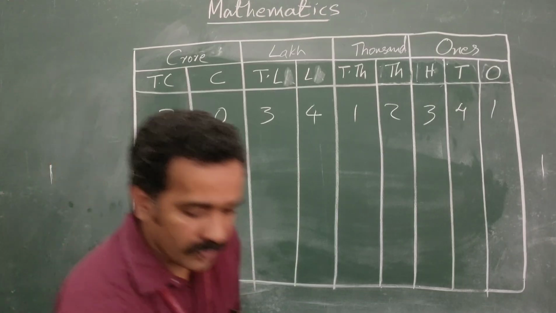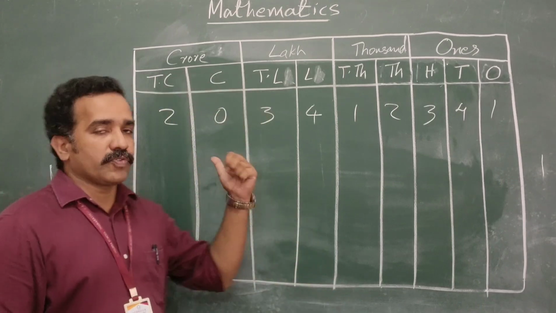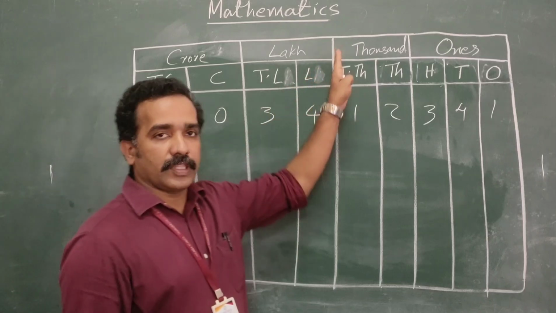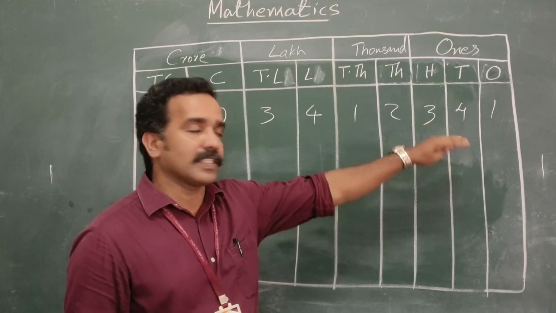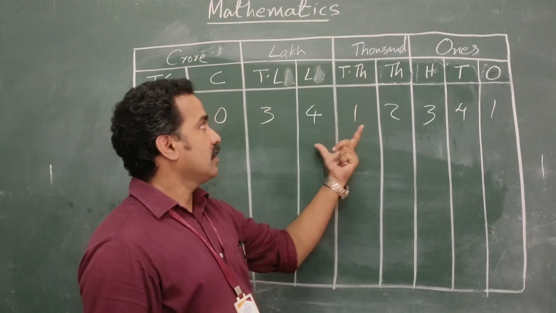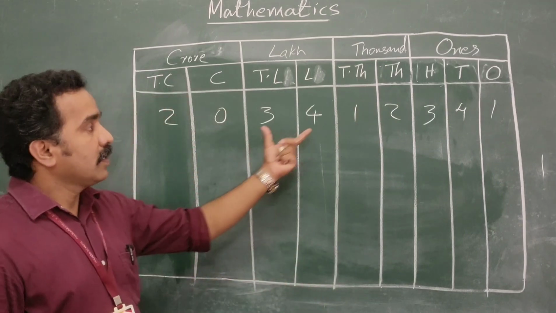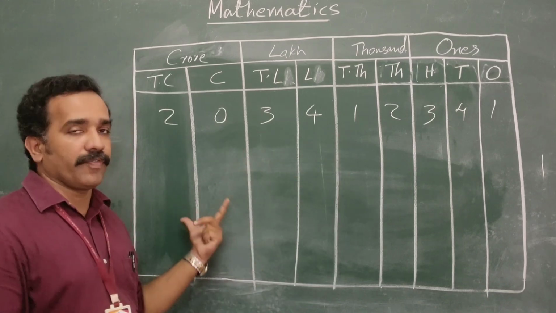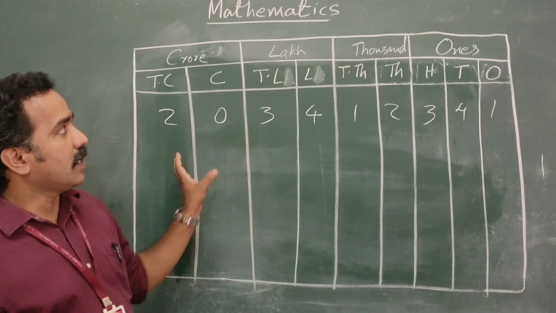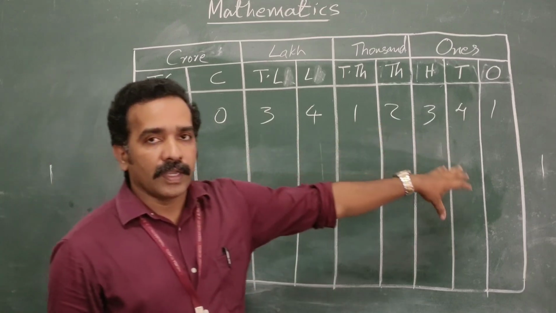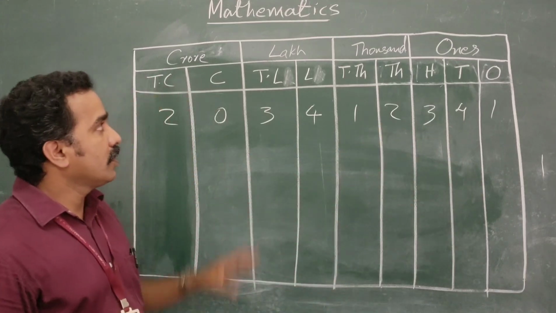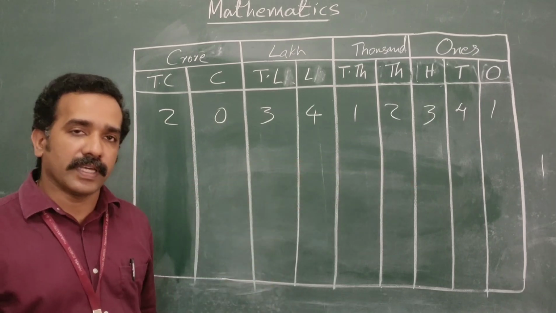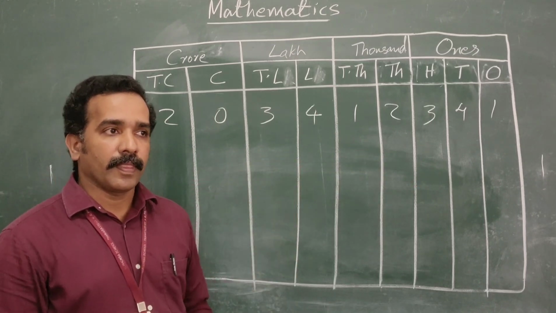Look at the board. In this place value chart, last class I told you up to the thousands group. We discussed an example with 5 digits. Here we have up to 9 digits. How can we read the number? If you look at the place value chart on the board, here you can see 9 digits. If a 9-digit number is there, how can we read this number?